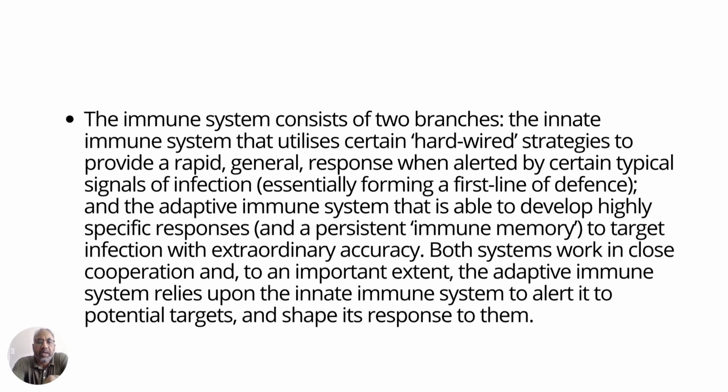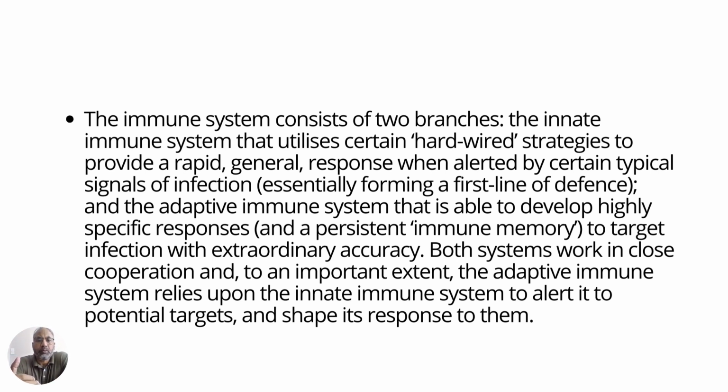And then second is the adaptive immune system. Now, what is the adaptive immune system? This is able to develop highly specific responses. These responses are developed in response to an infection, so they are not pre-existing. They are developed in response to an invasion or an attack by a microorganism.